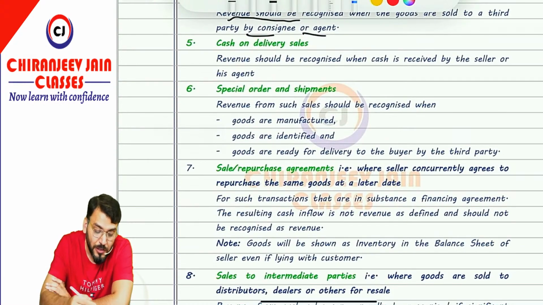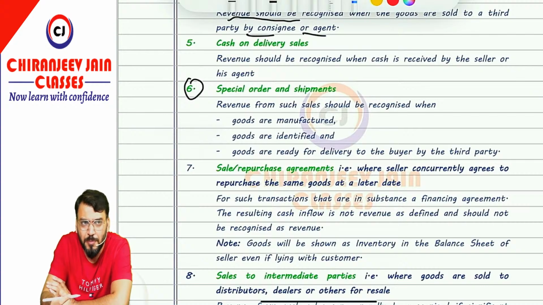Correct? Now next point is special order and shipment. Sometimes a special order is received by the seller. In that case revenue can be recognized when these three conditions are satisfied. In case of special order or shipment, revenue can be recognized when goods are manufactured. Second, goods are identified that they belong to that customer, and goods are ready for delivery to the buyer.